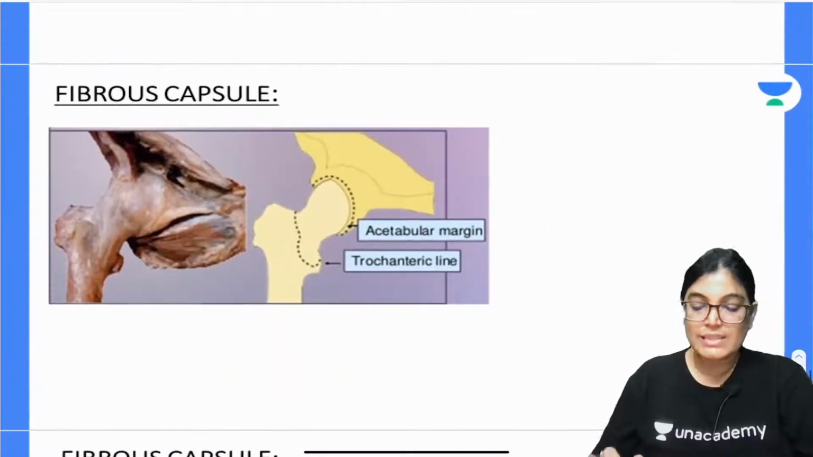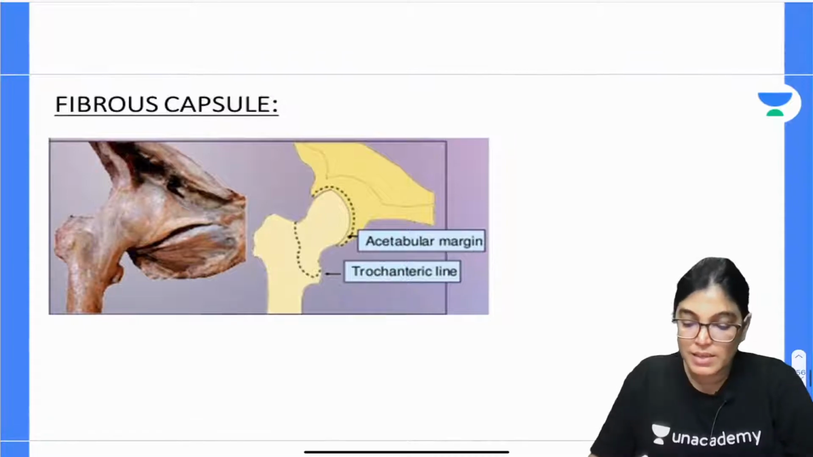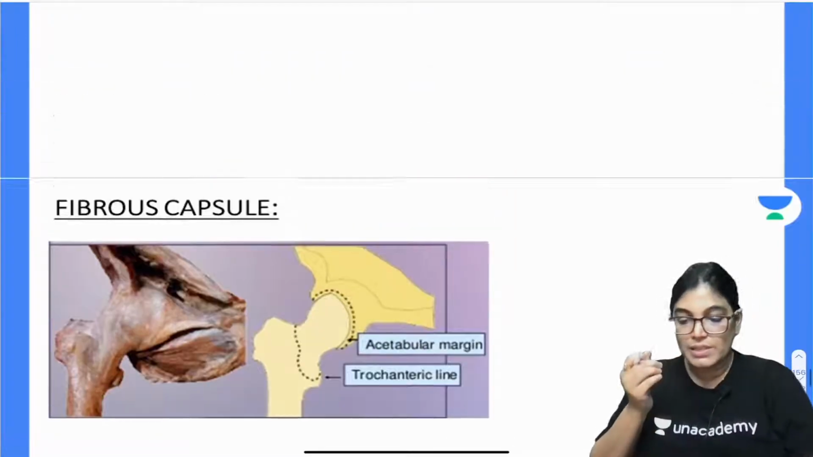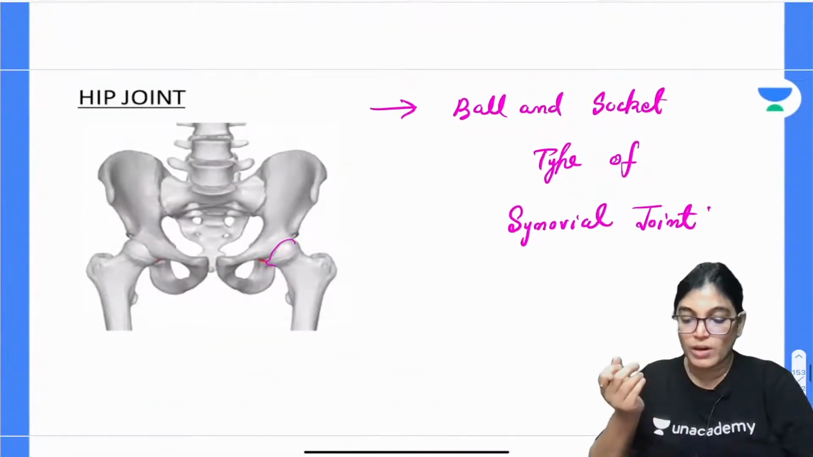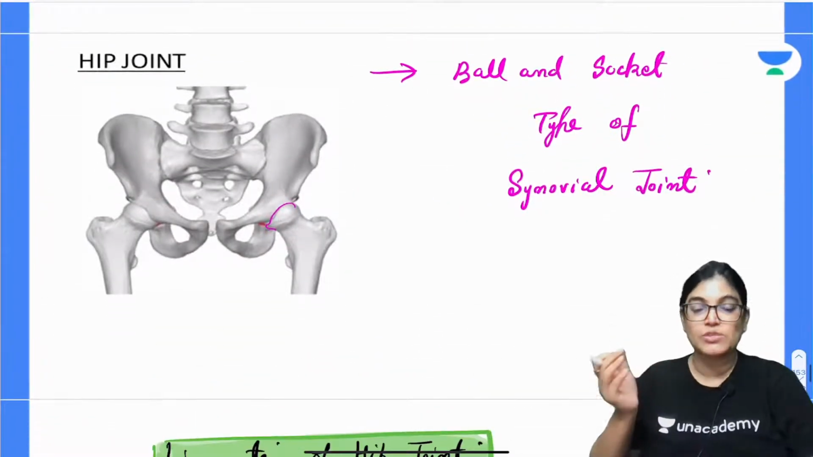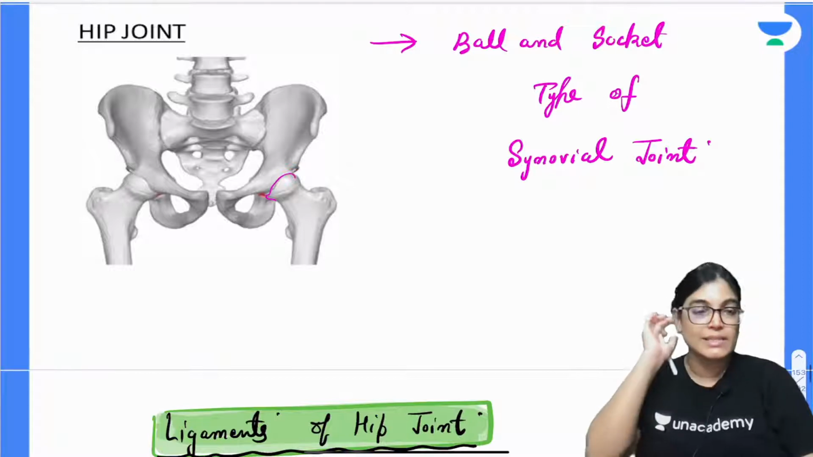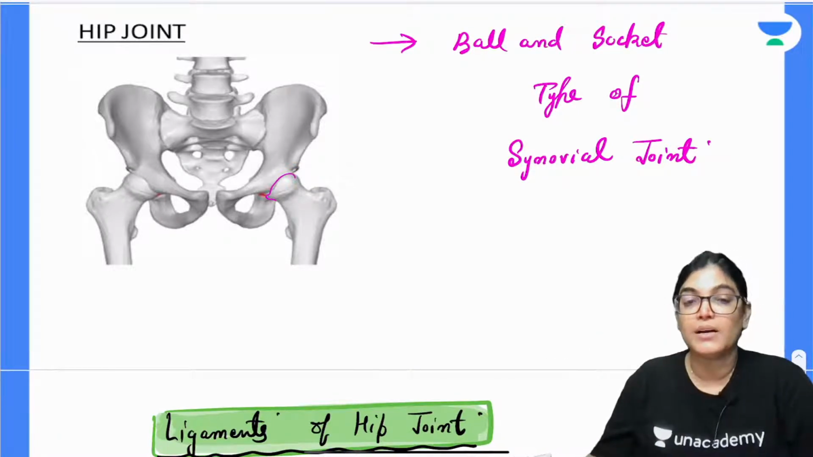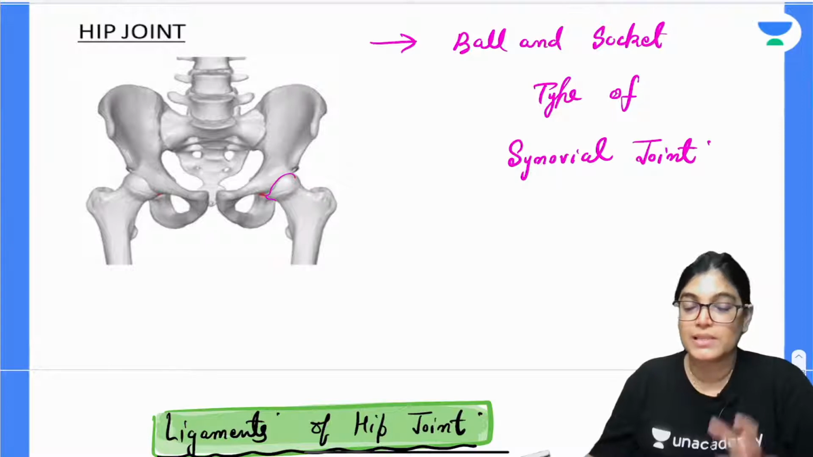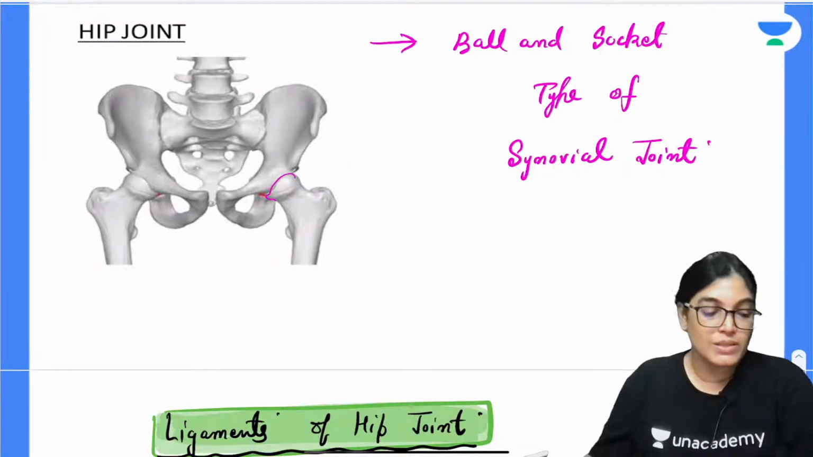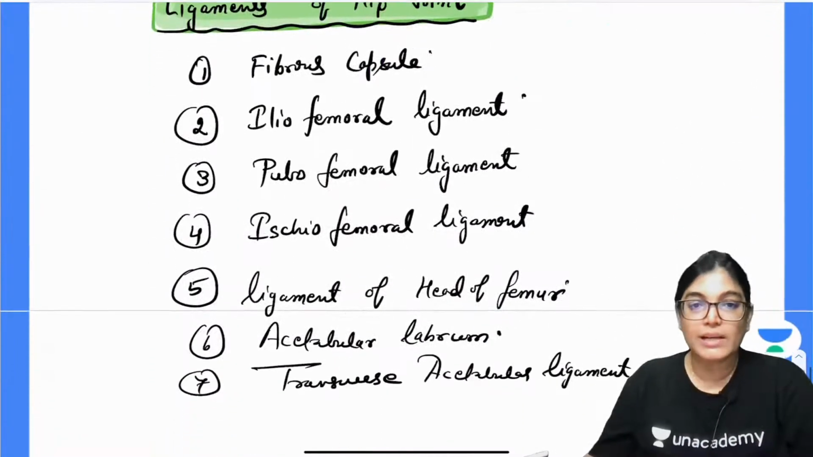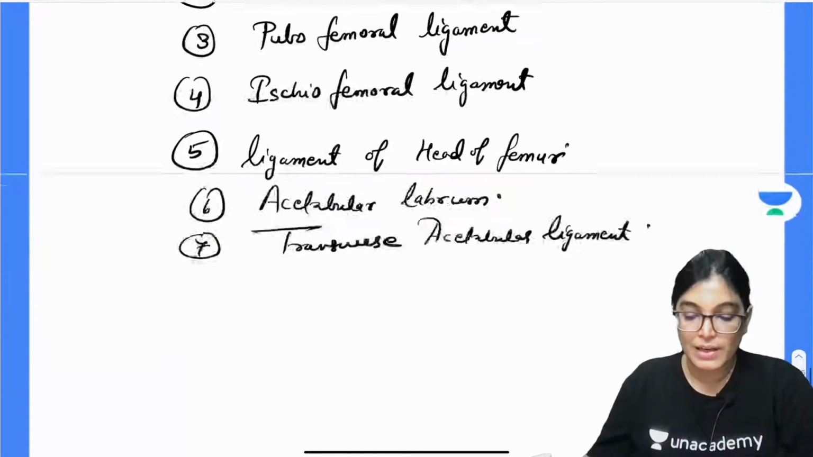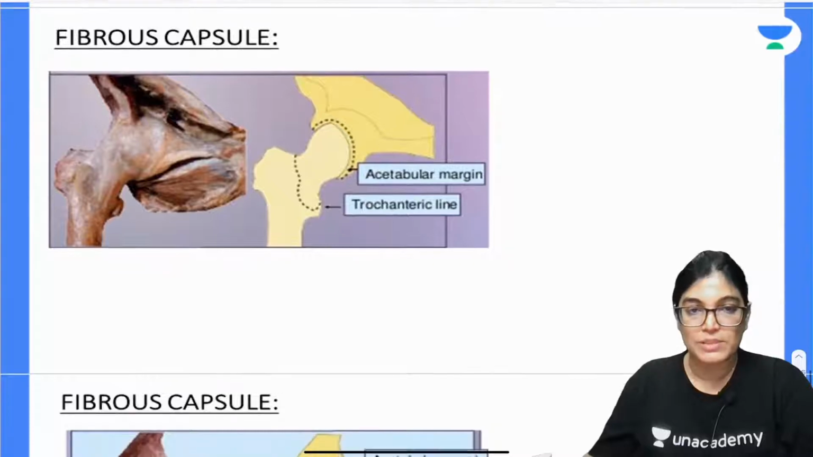Firstly, let us come to the explanation of the fibrous capsule of the hip joint. First, it is a ball and socket type of joint and quite a stable joint. Why? Because the acetabular cavity is deep, and it is deepened further by the attachment of the acetabular labrum, which is an example of fibrocartilage. So, it is a stable joint. Now that we have the names of the ligaments, we have to go through the explanation of each one. Let's focus firstly on the fibrous capsule.